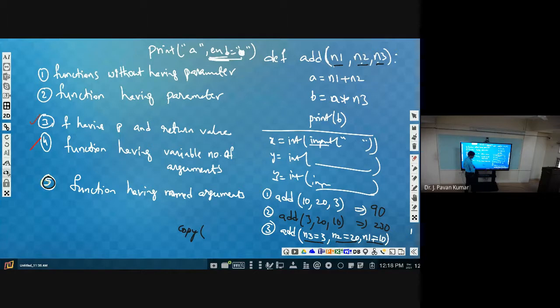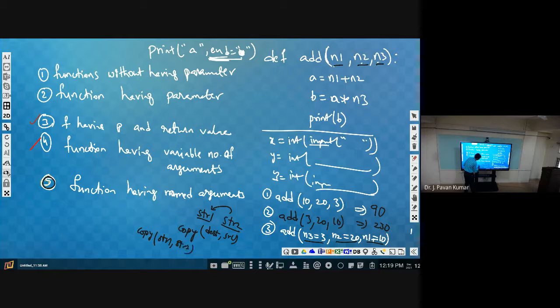The copy function will copy string 2 contents into string 1, and the syntax of the copy function is destination, source. First we have to provide the destination, then the source. What is the destination here? Destination is string 1 and source is string 2.